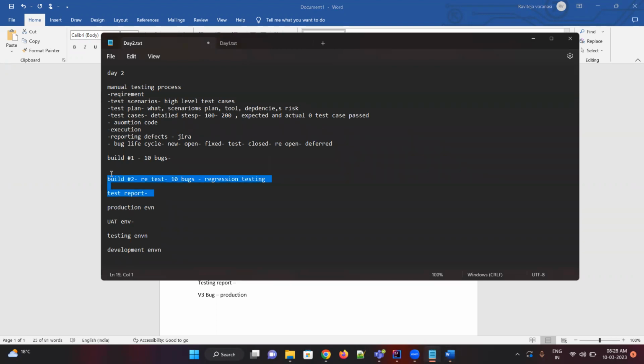Is this process clear, right? That's a very basic process for any testing, manual testing process or automation testing process. Do you have any doubts here? Come on, guys, please. Any issues? If you're not able to understand, just let me know. Okay, shall we continue?